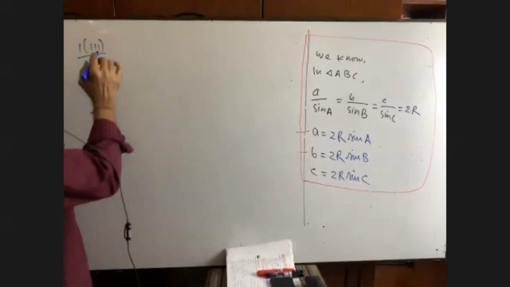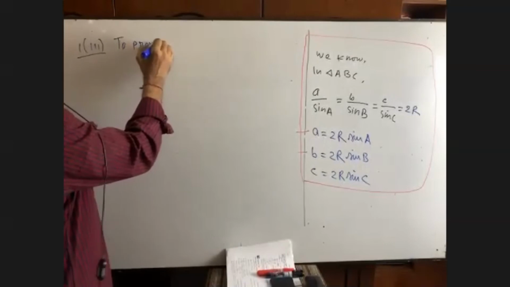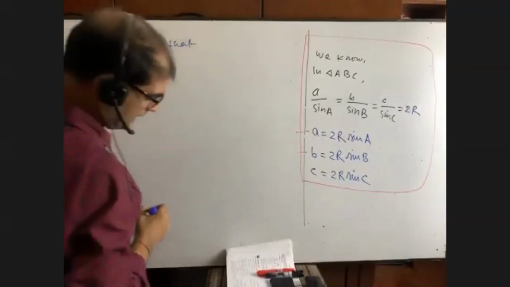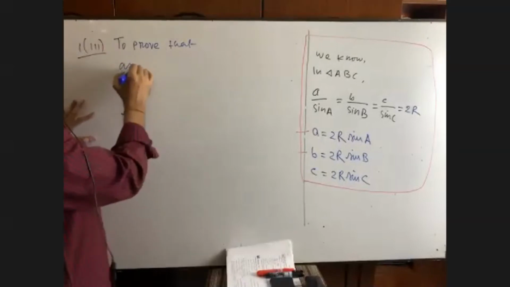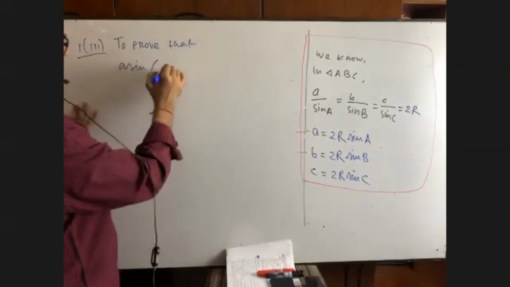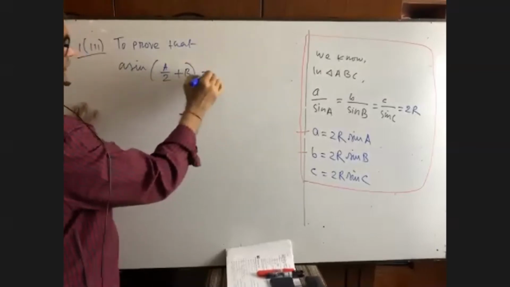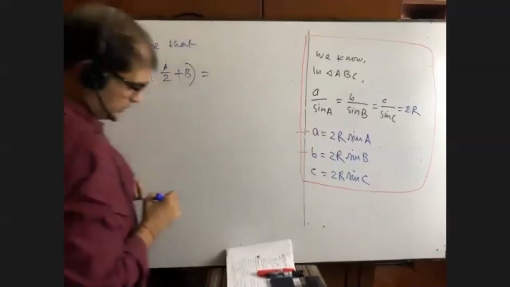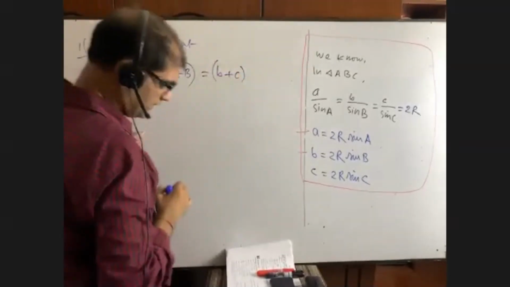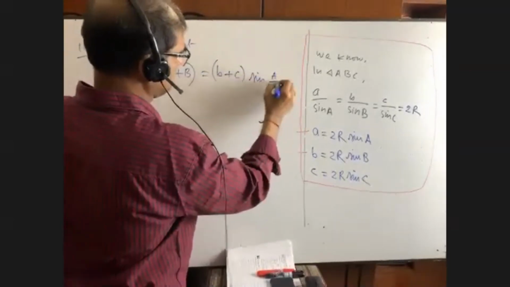To prove that, you write down A sine (A by 2 plus B) is equal to (B plus C) sine A by 2. At first, you have to know why it is hard.